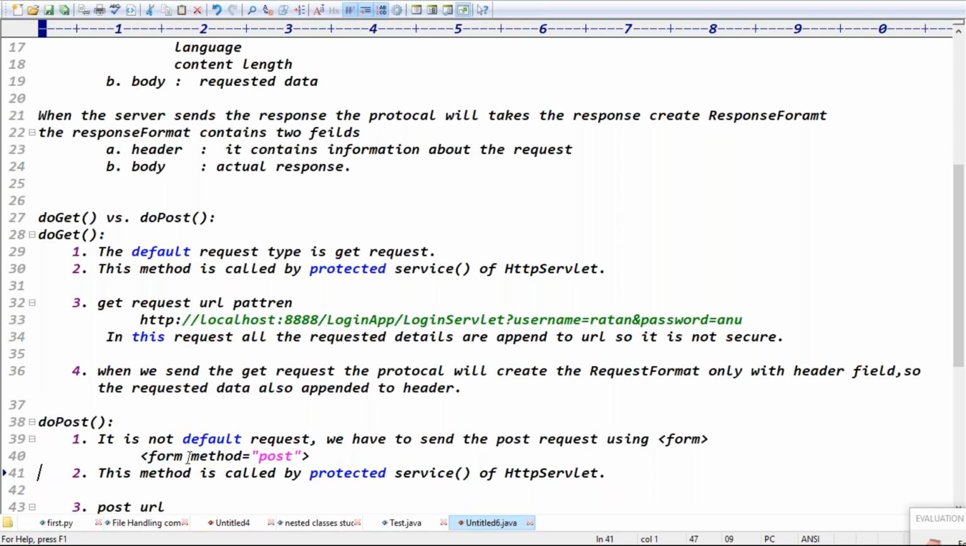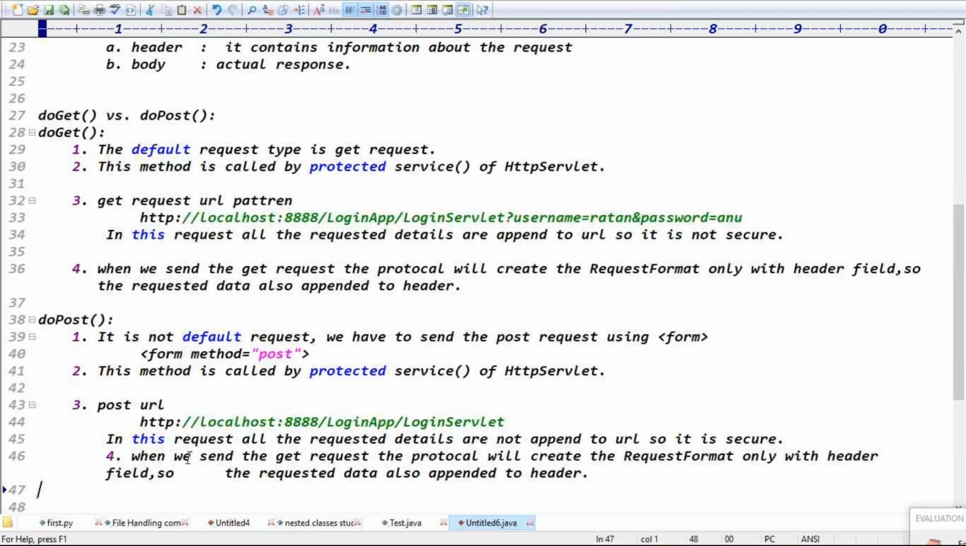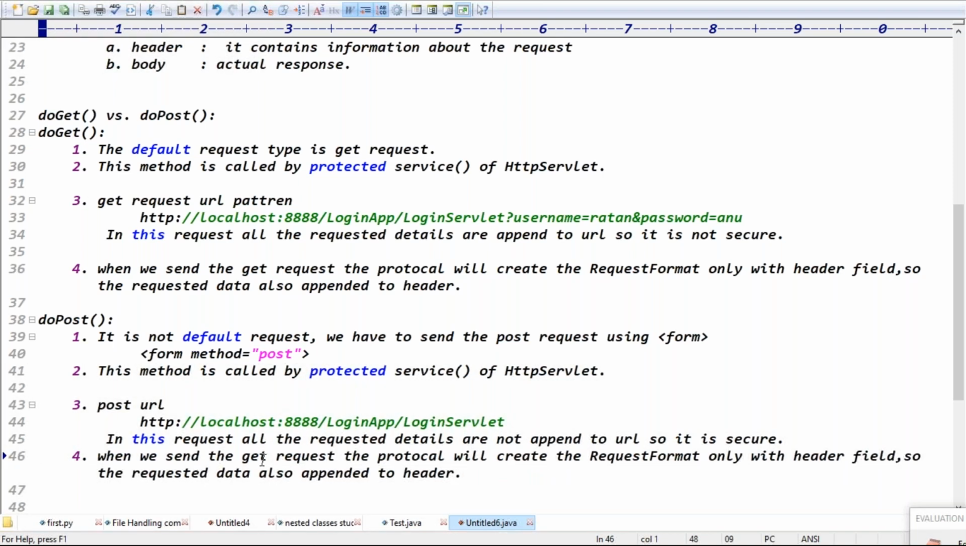But when we send the POST request, guys, we have the header and body parts in the request format. So when the request is being sent to the server side, whatever the body values are there, those values are getting appended to the HTTP URL.